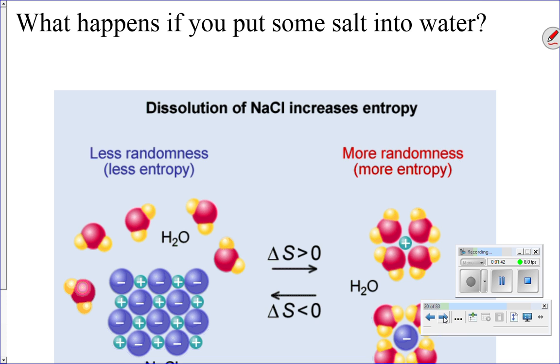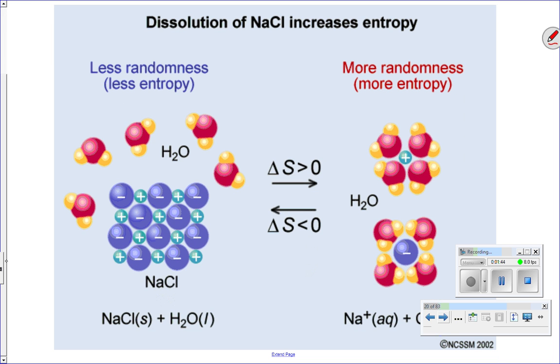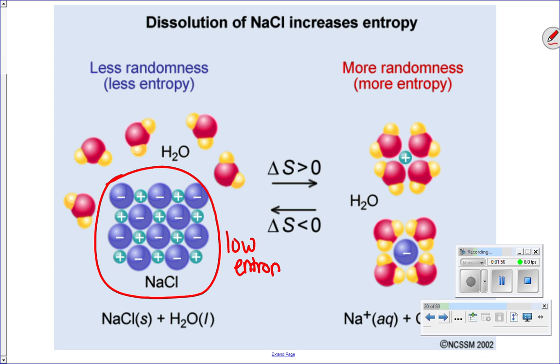If we put salt into water, what's going to happen naturally, whether or not we stir that mixture, is the salt crystal that we start with, which is highly organized, okay? So this has very, very low entropy. It is going to be dissociated, or broken apart, by the water molecules and begin to float randomly around the solution. So we're going to end up in a situation where we have a lot more entropy, since those particles are randomly dispersed throughout the system.